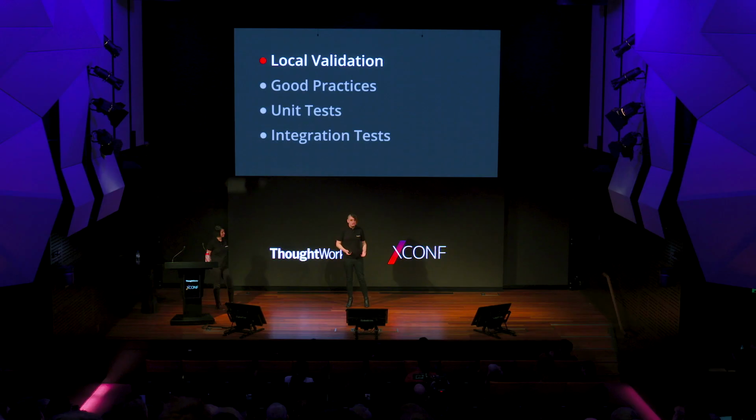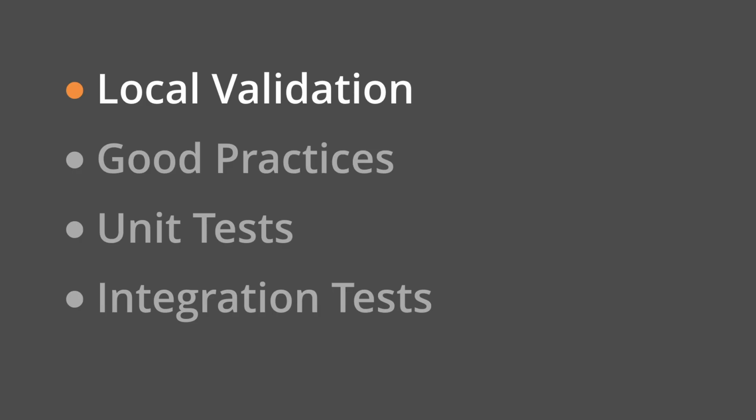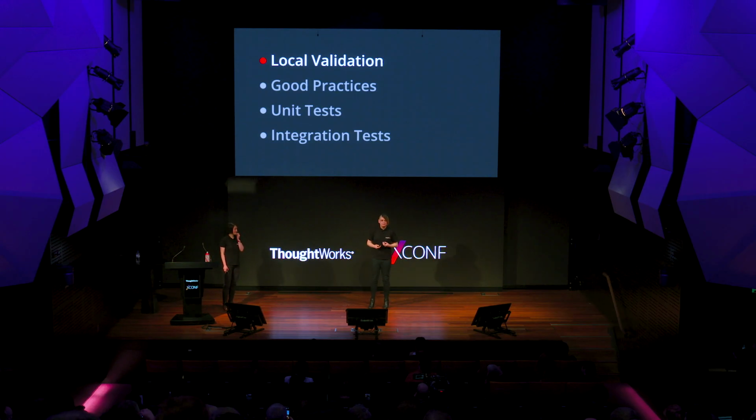And my first instinct when we posed these questions was, what is the lowest hanging fruit? And so these are the four categories that we've sort of broken down our findings into. And the first one I'm going to talk to you about today is local validation.